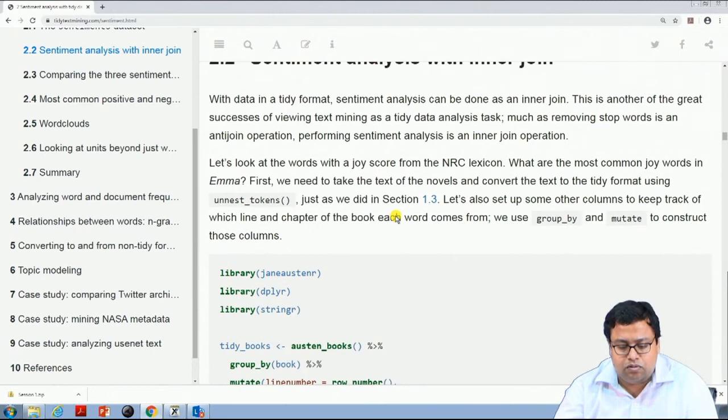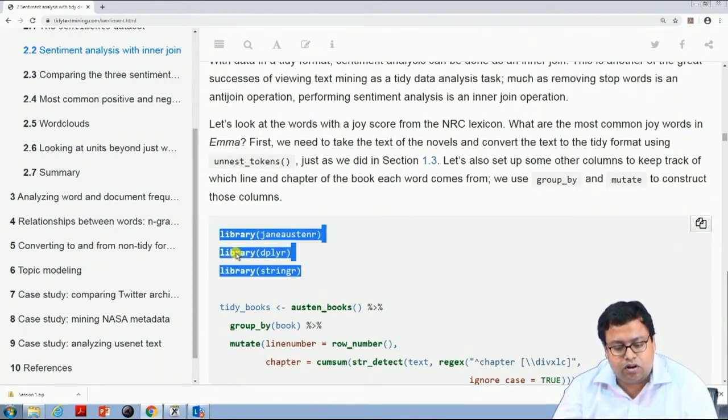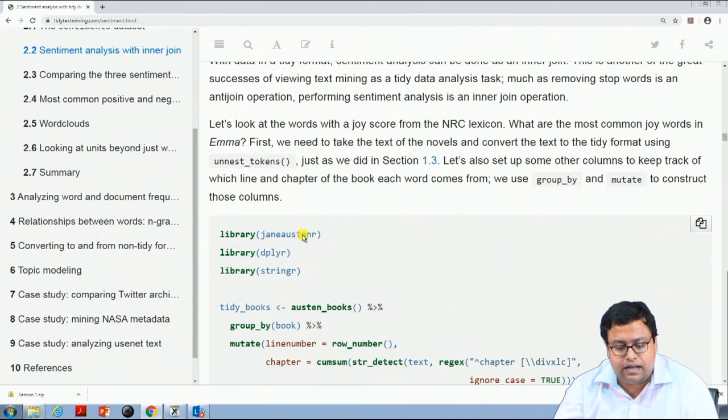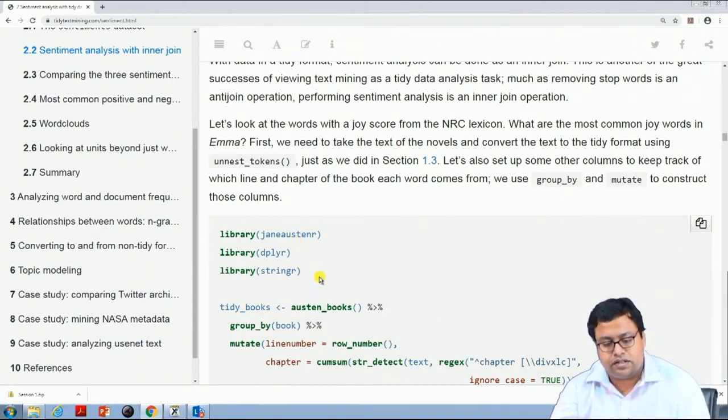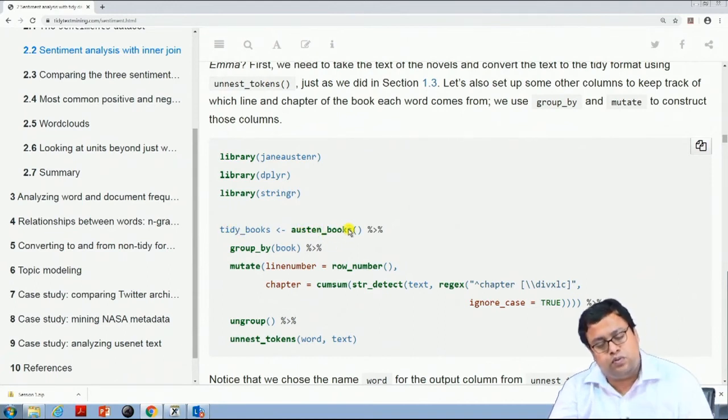Now, how to use this? They are calling certain libraries, called janeaustenr and dplyr, stringr. So, these are common libraries. This one is the library where Jane Austen's books are there. Then it is creating tidy books. Tidy books is a data set that you will be creating using austen underscore books, so books of Austen, which will be coming from this library.